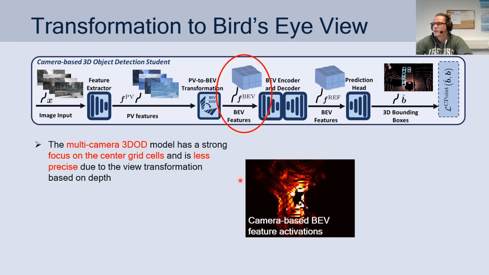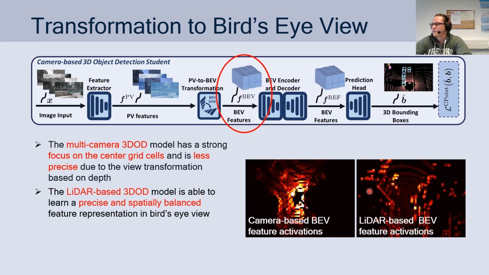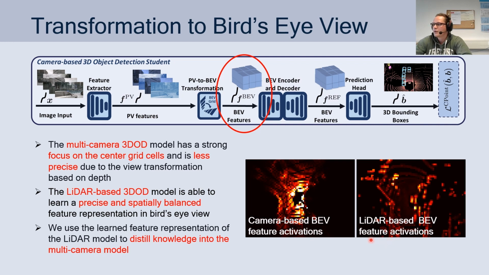In the camera-based 3D OD model, we see very strong activations at the center around the car, which is basically because most of the pixels in the camera image correspond to locations which are near to the car. On the other hand, if we have a look at the features extracted from the LiDAR, then we see that spatially we obtain much more balanced feature activations, which correspond quite precisely to objects in the scene. So essentially, we would like to encourage the camera feature activations to be similar to the LiDAR feature activations, and to improve the camera-based feature representation in bird's eye view.